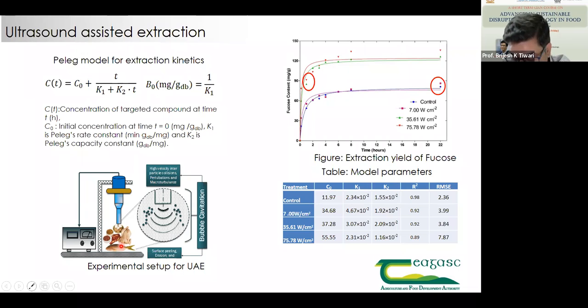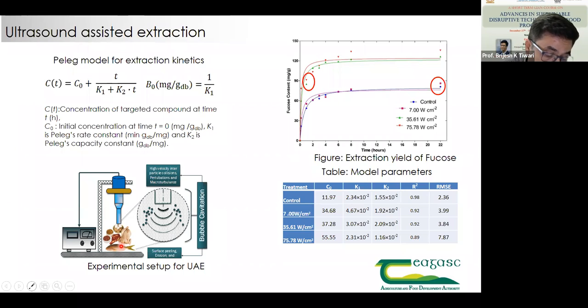Say, for example, if you're trying to extract phenolics, which are water soluble, and you know the maximum solubility of that phenolic is suppose 1%, and the biomass contains 10 grams of phenolic per 100 grams of raw material, you have to make sure that you add enough solvent to solubilize everything. It is something like 1 gram of sugar can be dissolved in 100 ml of water very easily.